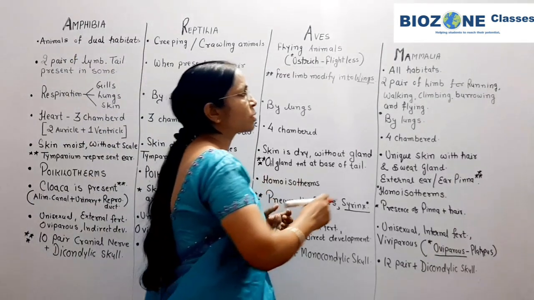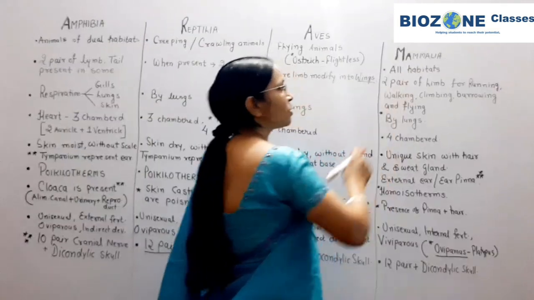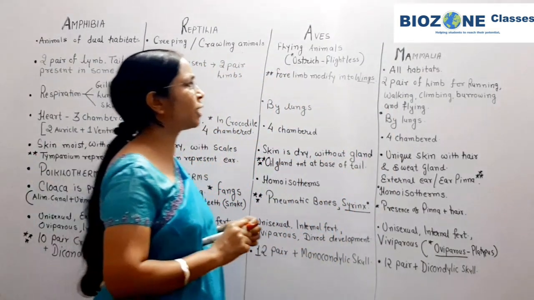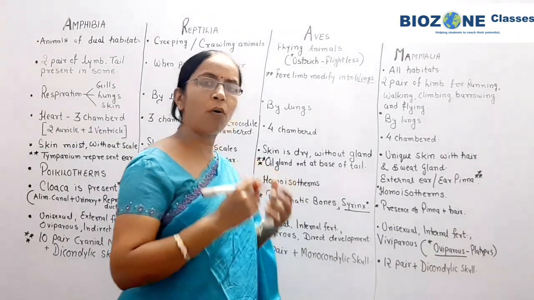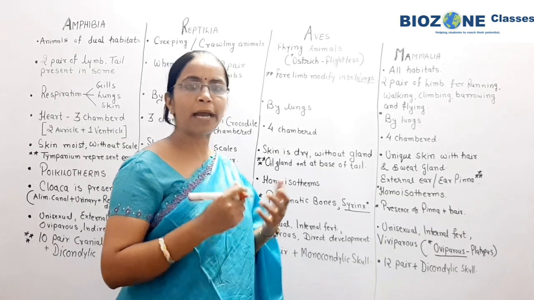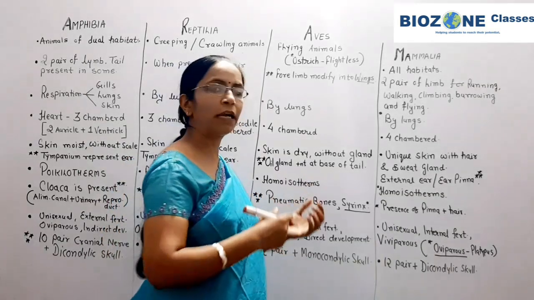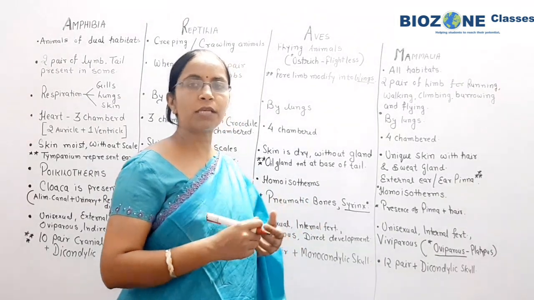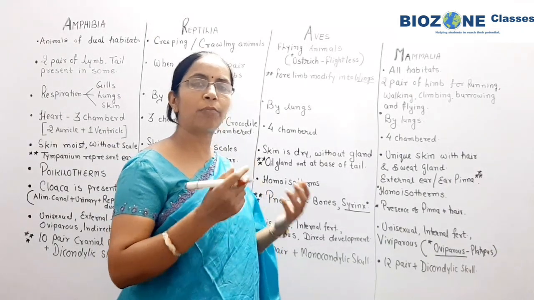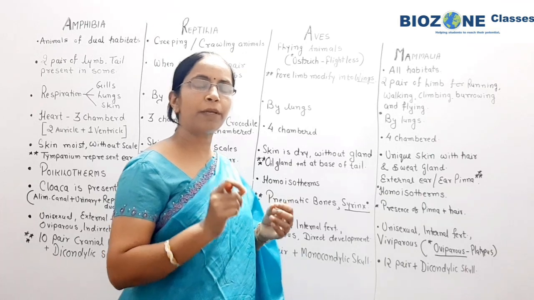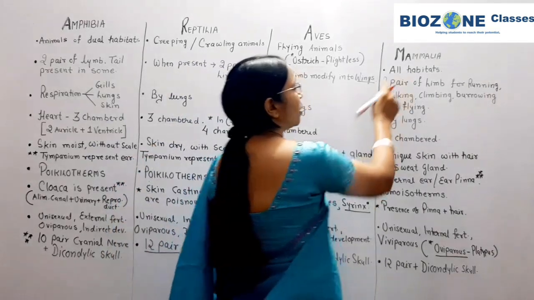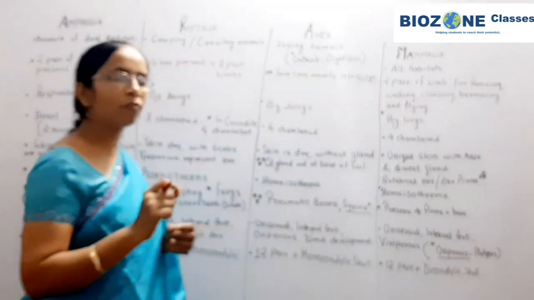When we come towards the mammalia, this is the one and only class you can say which is adapted for all the habitats. So you can see mammals in air, bats; in aquatic habitats, dolphins; as well as in polar caps and normal terrestrial habitats. In all the habitats we mainly see different examples of mammals.